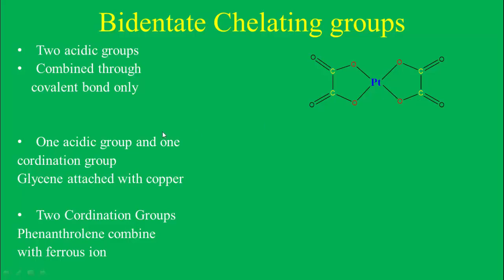Then another bidentate chelating group is the one with one acidic and one coordination bond forming group.